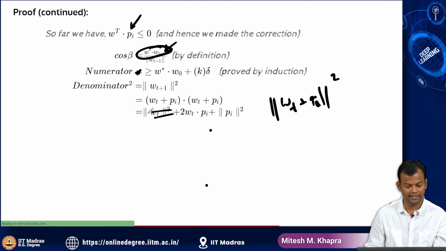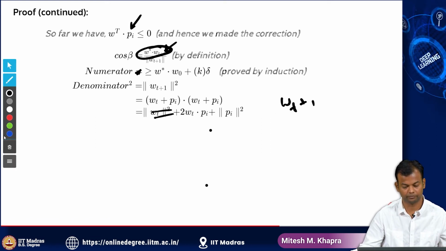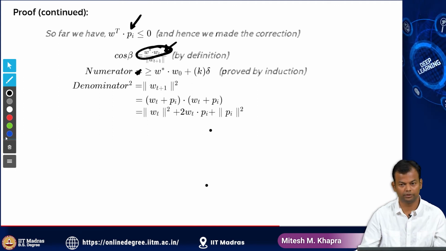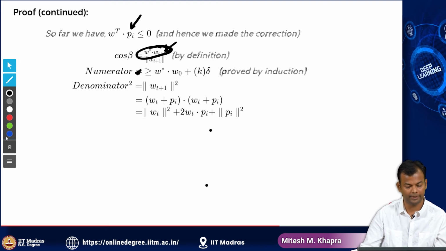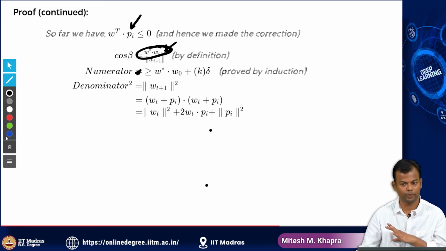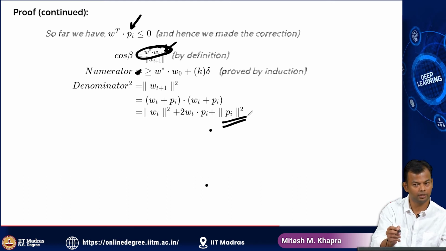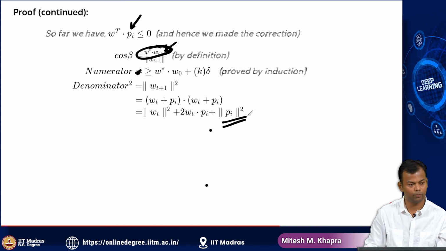Now again I'll just open up the brackets. So I get the square of the norm of Wt, plus 2 times Wt dot Pi, plus Pi square. And I had assumed that the Pi's are normalized, so the norm of Pi is going to be 1. So I'm just going to replace that by 1.